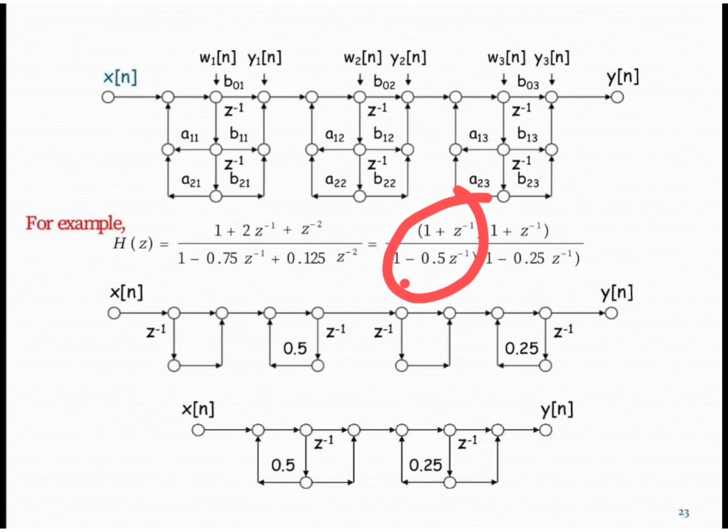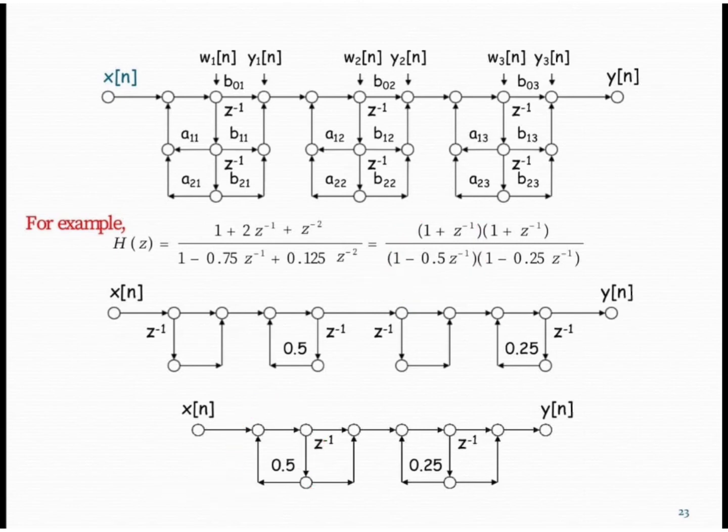Here the sign is negative, so the coefficient must be positive. There is one delay z inverse in the path, so we use a delay function, and the multiplier value must be positive because there is a negative sign. Because we are using direct form 2 realization, we first implement our pole section, with the direction like this.